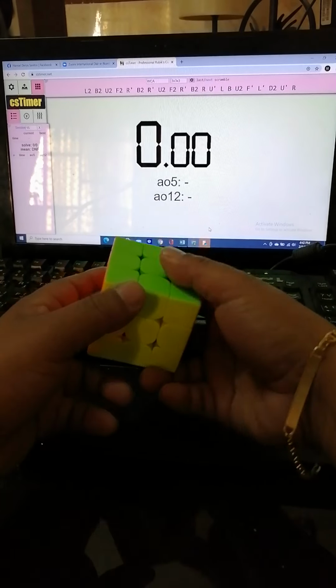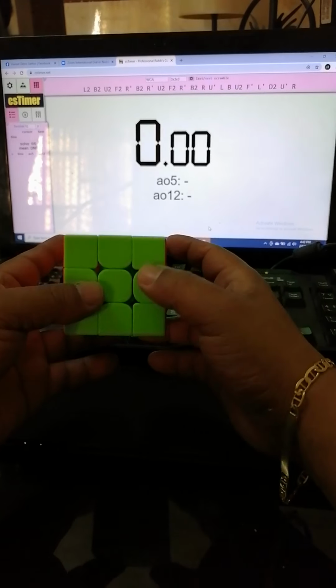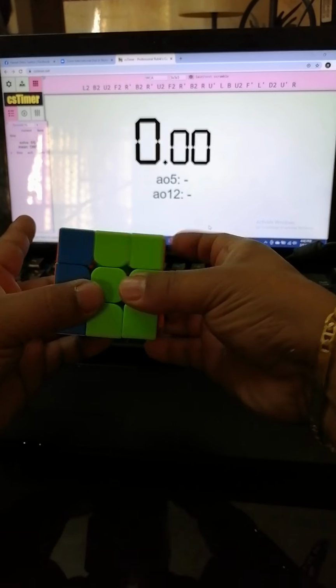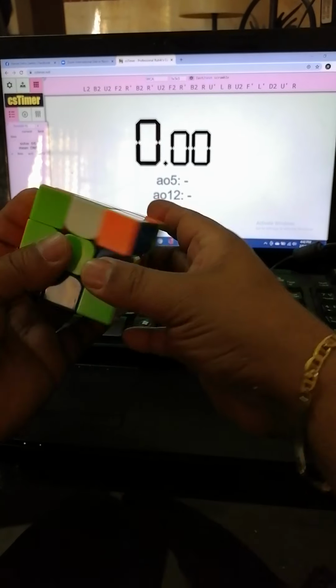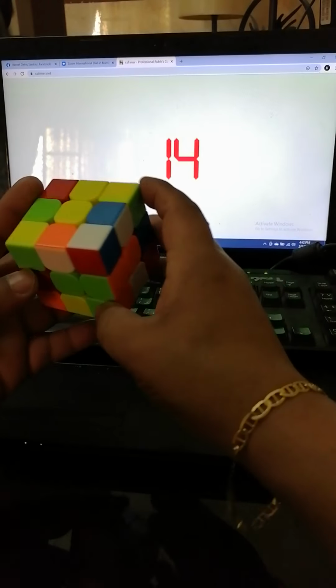Okay, let's solve a 3 by 3 Rubik's Cube, and this would be our first shuffle. Okay, let's have 15 seconds inspection.